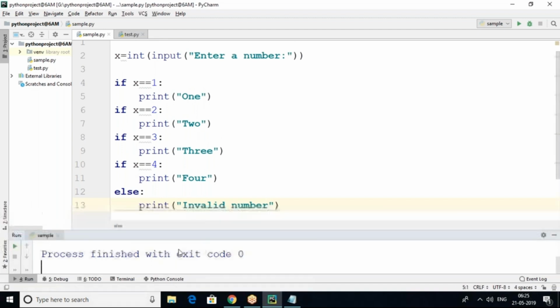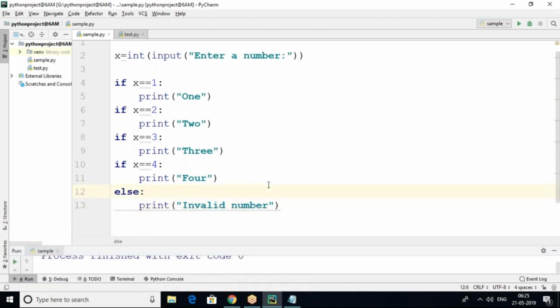So the x value I have to accept at running time. The user will enter the value of x at running time. That x value is going to be compared: x equal to 1 means ONE, x equal to 2 means TWO, x equal to 3 means THREE, like this. If any number other than 1, 2, 3, 4 is entered, then what should the user get?